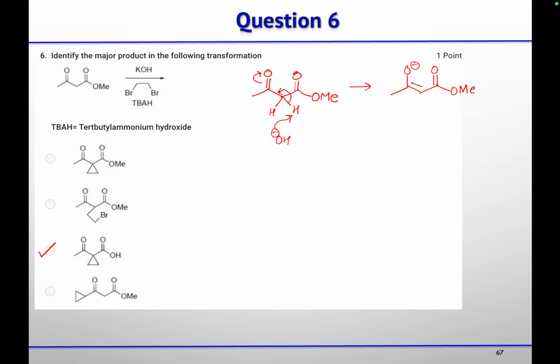Then this enolate will react with your dibromo compound. So first substitution will take place.